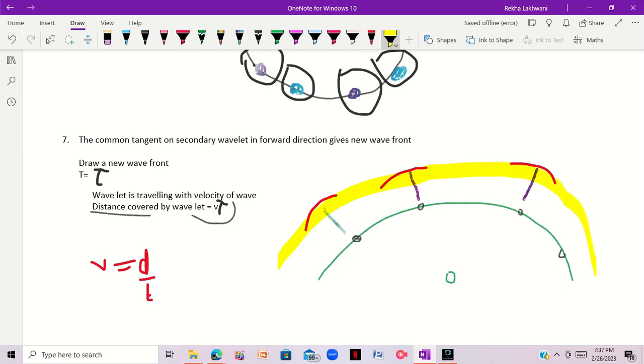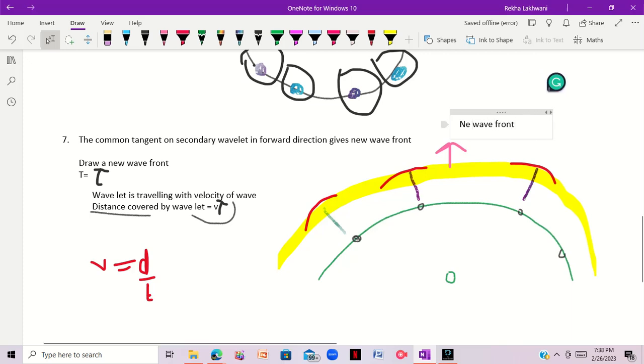This is the new wave front. I hope it is clear how to create a new wave front.